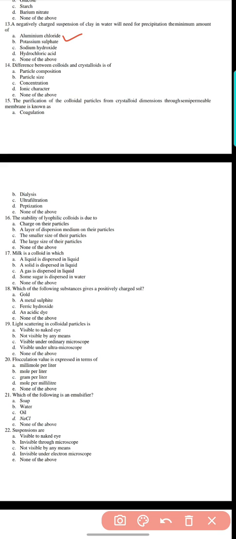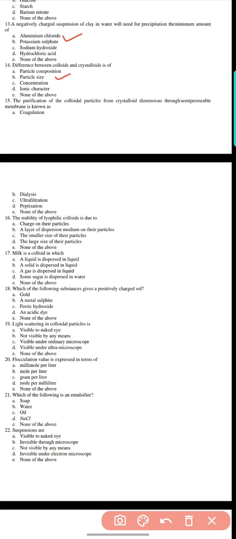Question 14. The difference between colloids and crystalloids is of: particle size, composition, concentration, ionic character, or none of the above. Here the answer is option B, particle size, is the only difference between colloids and crystalloids.